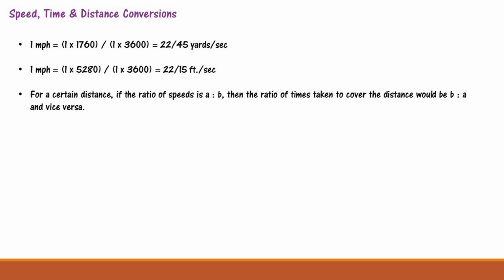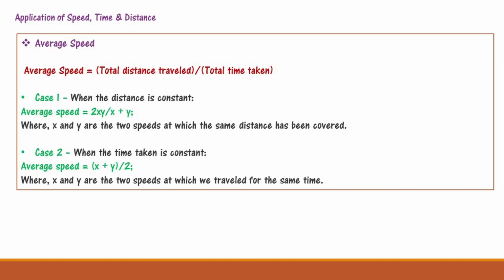So, for a certain distance, if the ratio of speed is A ratio B, then the ratio of time taken to cover the distance will be B ratio A, that is vice versa. Now there are some applications of speed, time and distance.